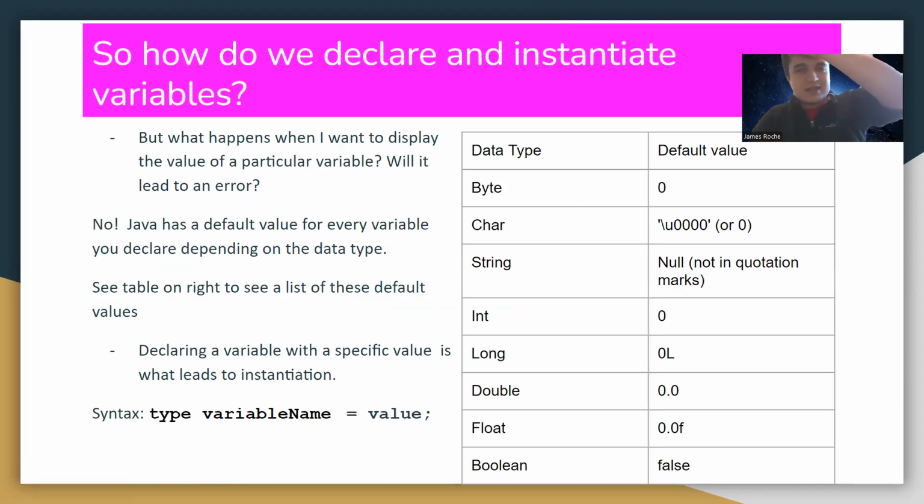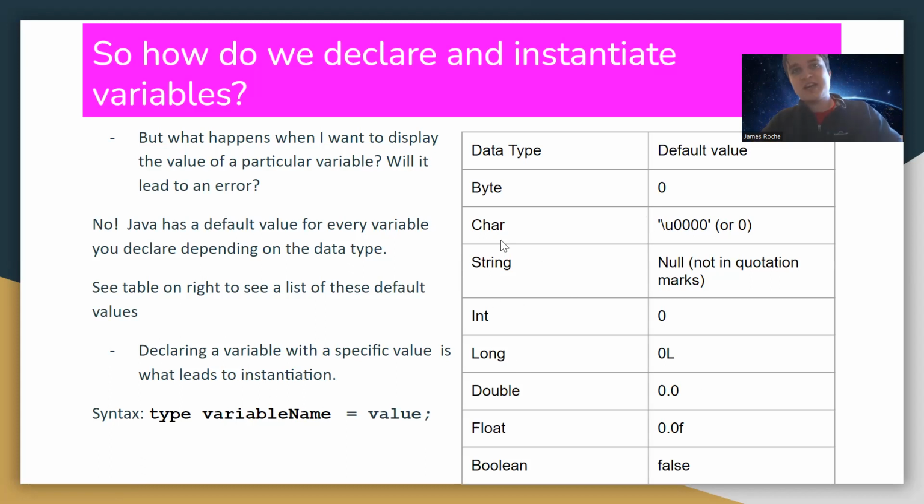Now you can see the data table on the right here. For characters, it's usually \u0000, because with characters, you can store numbers from 0 up to a certain number or a single letter that's in single quotation marks.